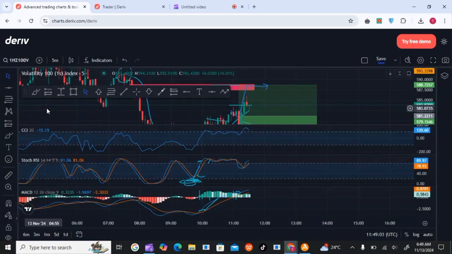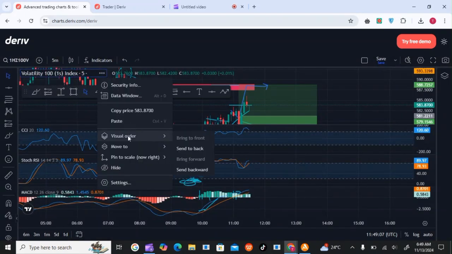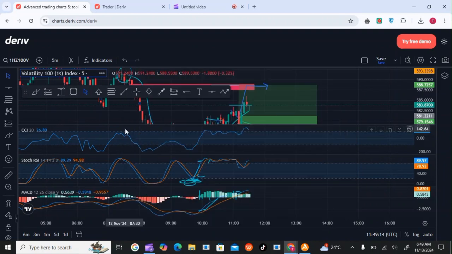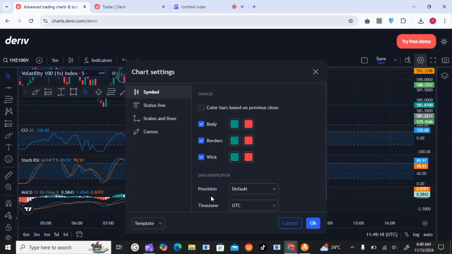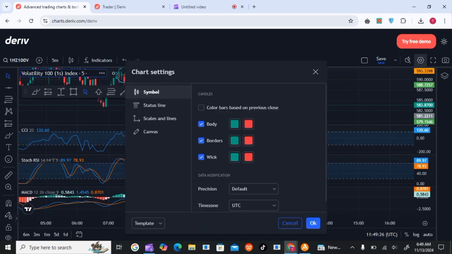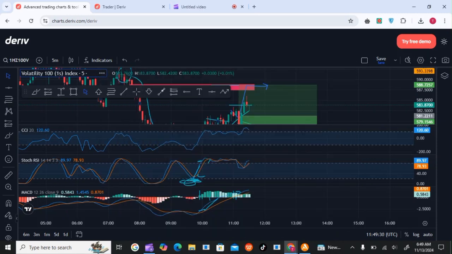Let me refresh this Volatility 100 (1s) so that we can now go to the next level. So we never reached our climax, but we reached our profit. That's why it came to an end.